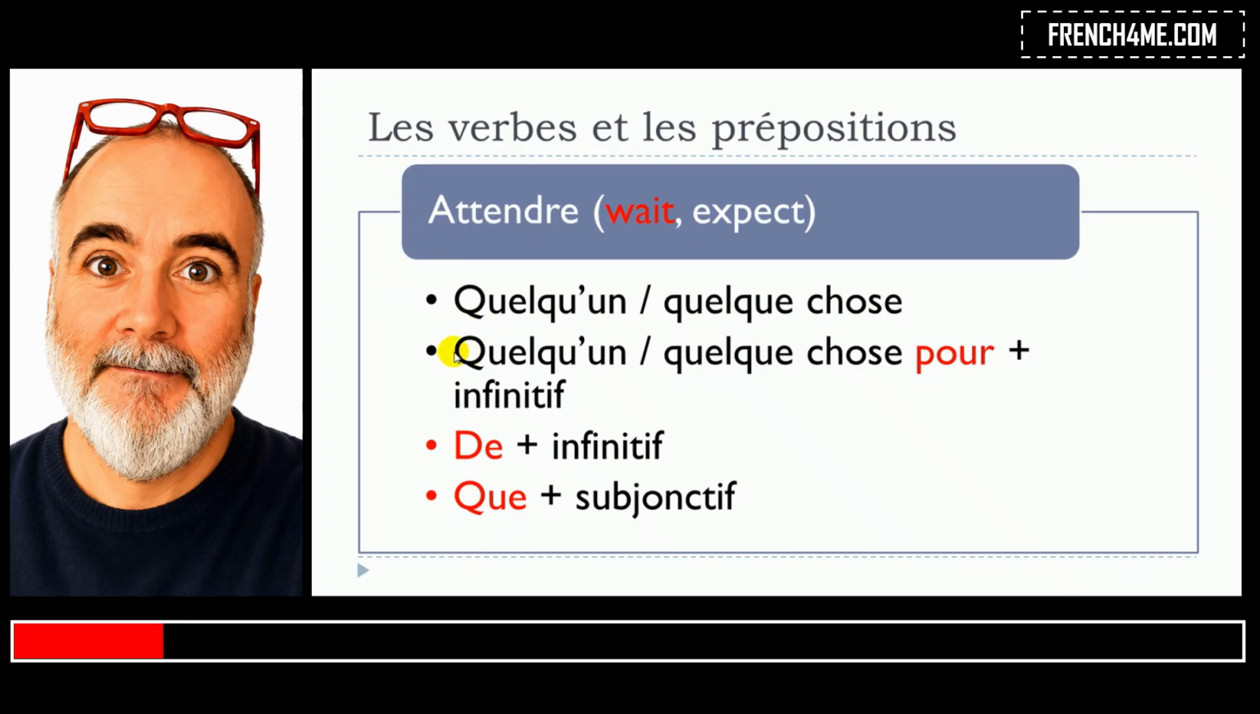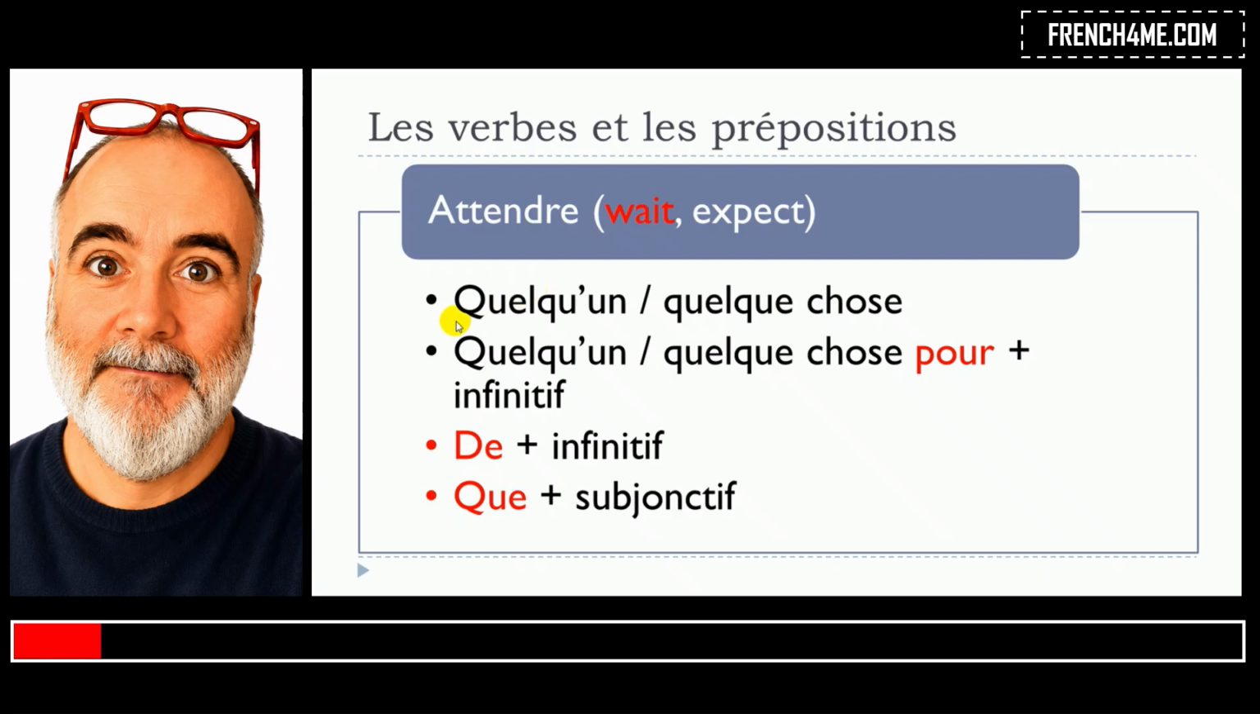Or then second structure, attendre quelqu'un or quelque chose pour. Okay, and then the verb should be at the infinitive form. Attendre quelqu'un ou quelque chose pour plus infinitif. Attendre de plus verbe à l'infinitif. Okay, and the last one, attendre que plus verbe au subjonctif. Okay, so be careful. The verb should be at the subjonctif.